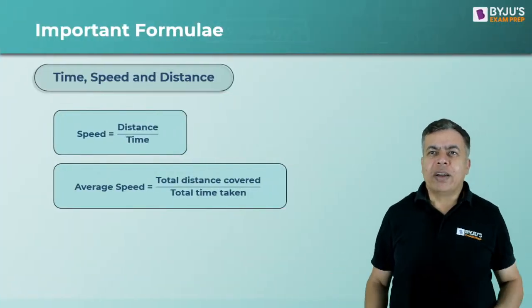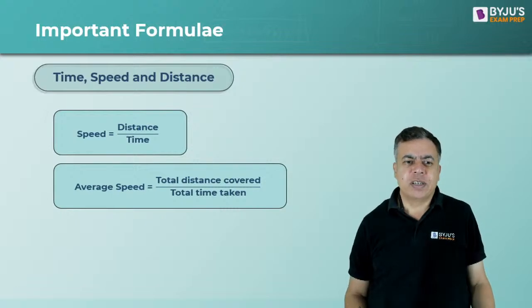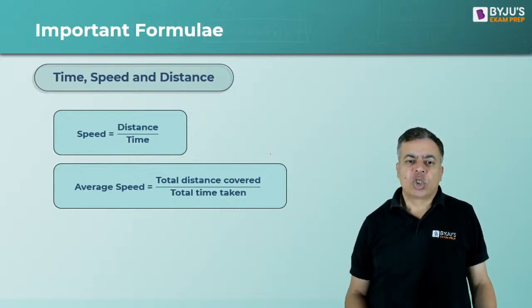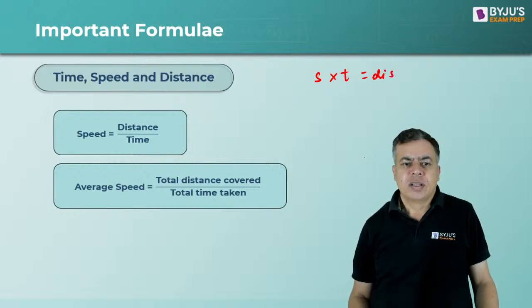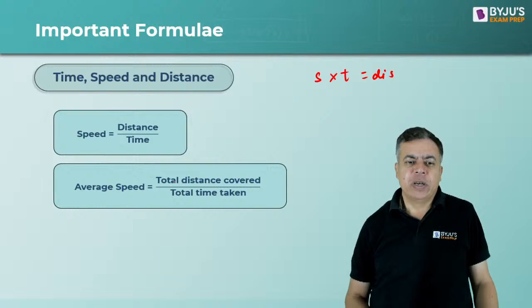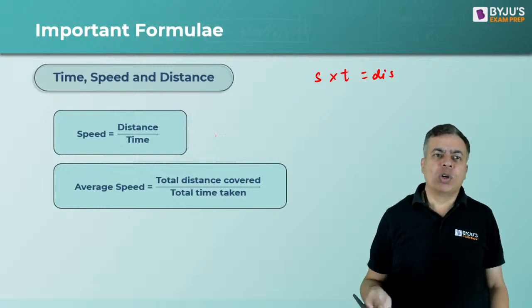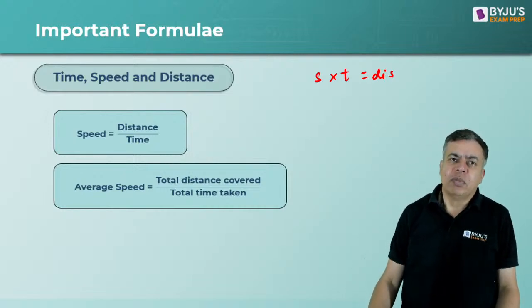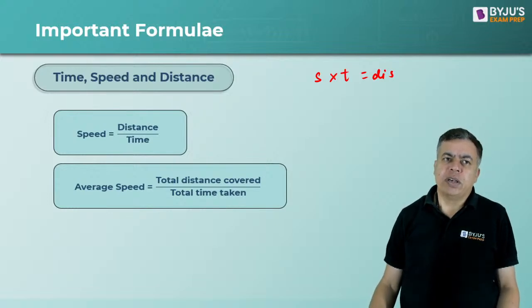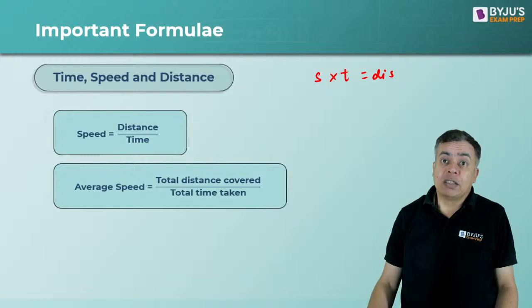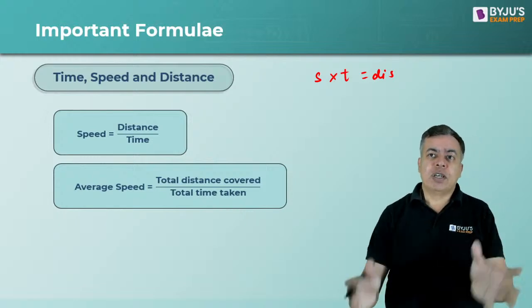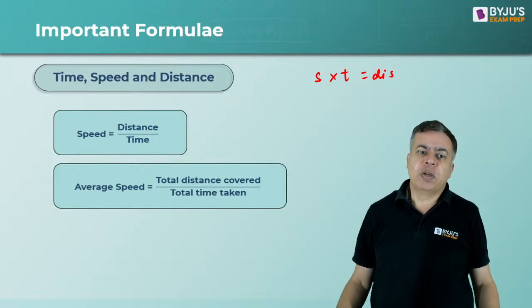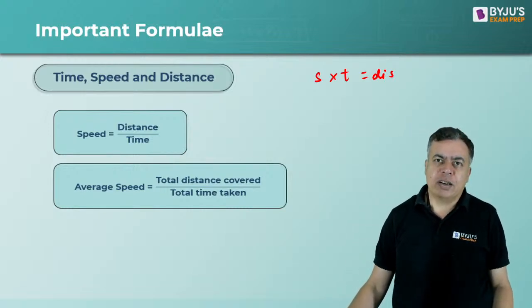So quick revision for the formulae of time, speed, distance and time and work. Speed equal to distance by time, or you can say speed into time equal to distance, one and the same thing. And the second is average speed. When we say speed into time equal to distance, we assume that speed is uniform, throughout the distance the speed was the same. But when in different time intervals you have different speeds, then we talk about average speed as total distance covered by total time taken.